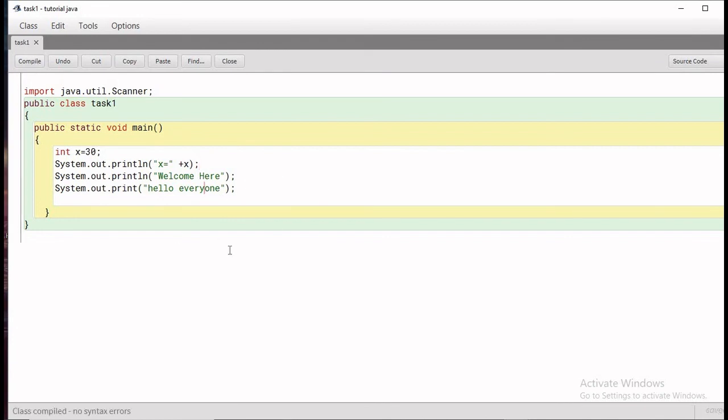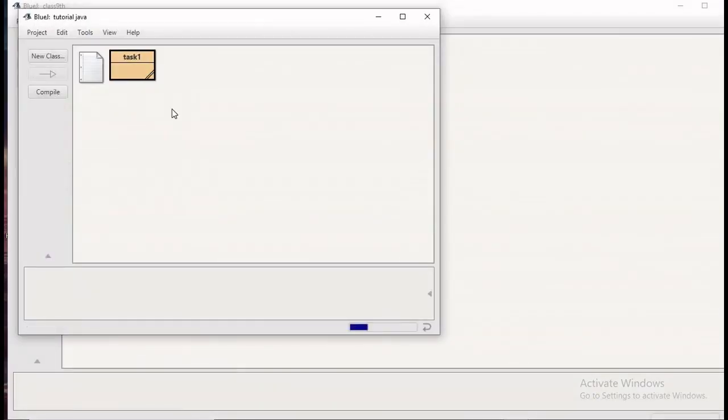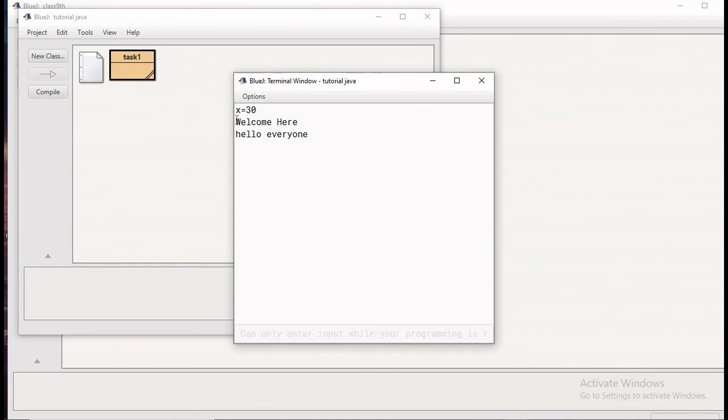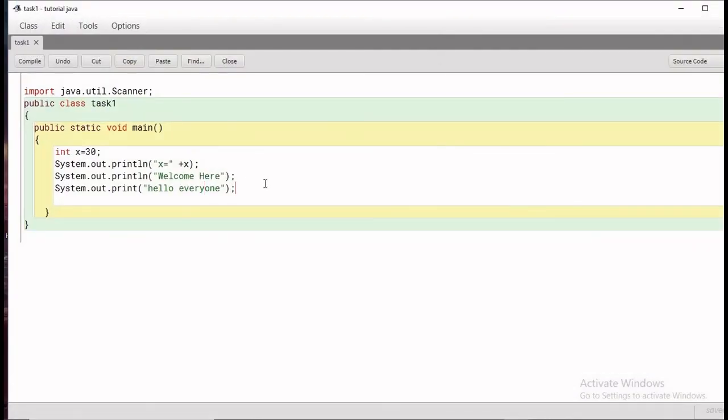So it is compiled with no syntax error. Then x equal to 30, welcome here and hello everyone. So in this way you can print the values of the variables here also. And you can use any variable here, like double, character, and you can print the values here like this.